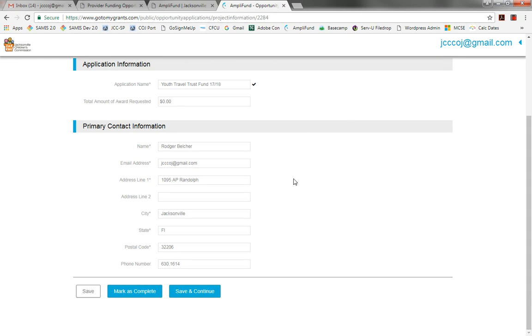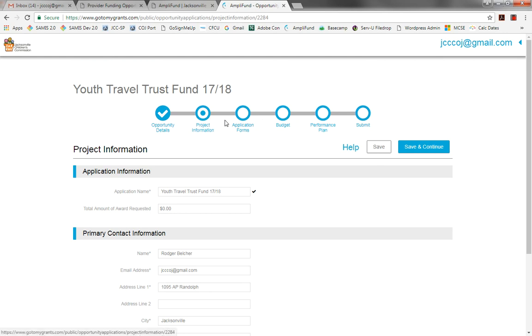It's important that once you complete each of these pages, you mark it as complete. The purpose for that is to allow you the option to save, log out, and log back in at another point in time and continue. But once you mark a page as complete, then you'll progress through these steps. So I confirm I am in the right application, Youth Travel Trust Fund 17 and 18. That's correct.